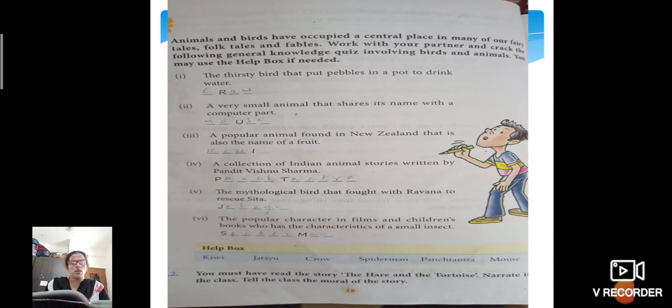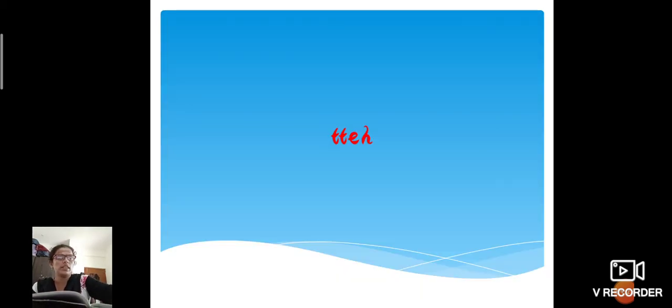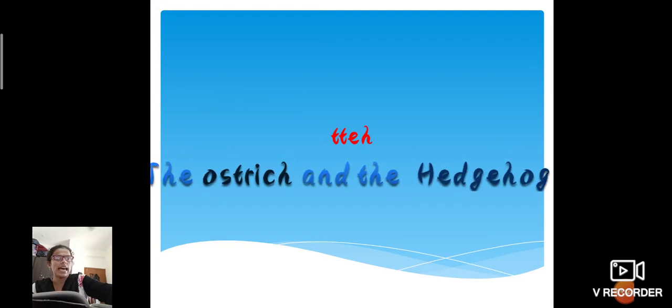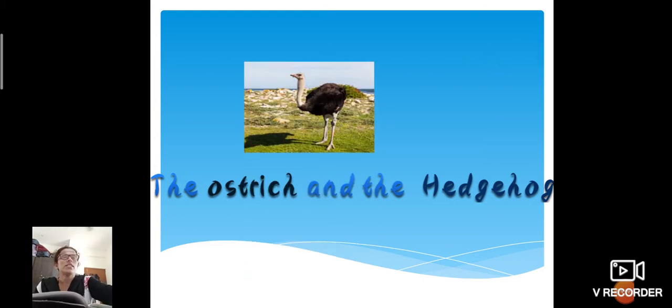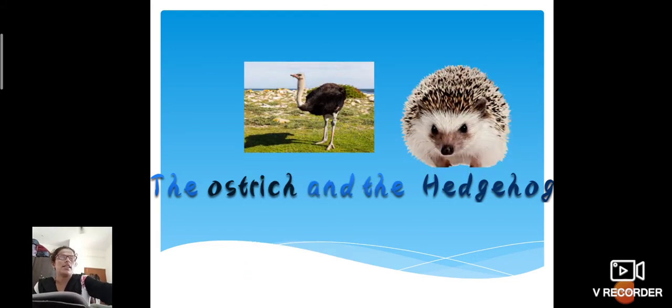But before moving on, let us go to the ostrich and the hedgehog. I hope many of you have seen an ostrich, maybe in some book, or you might have seen the picture also. If you have visited a zoo, you might have seen an ostrich, right? So here, this is the ostrich and this is the hedgehog. See, both are exactly opposite. Ostriches are very big in size. They are very tall birds. They are tall because of their legs. Look at their legs, they are very long, right?